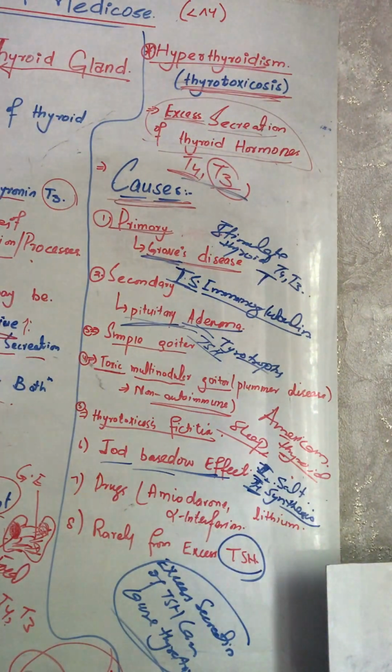So that was all about the diseases of the thyroid gland, a simple overview of the thyroid gland as well as hyperthyroidism. In the next video we will discuss Graves disease.